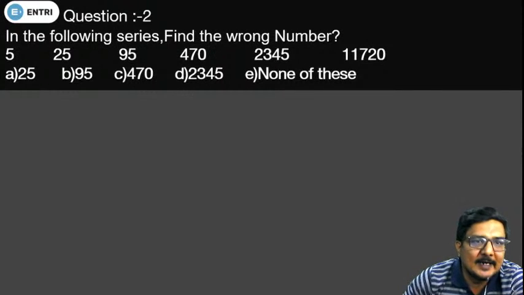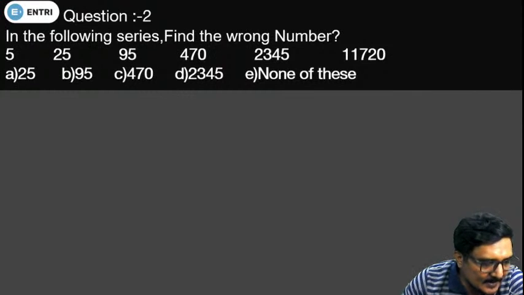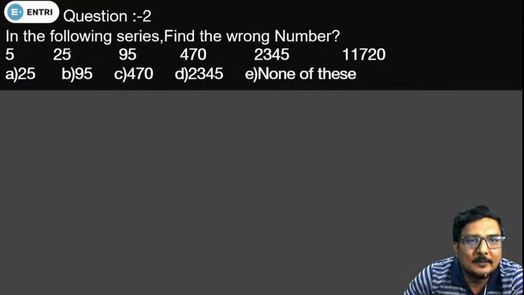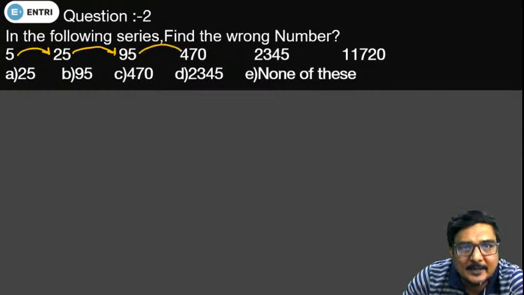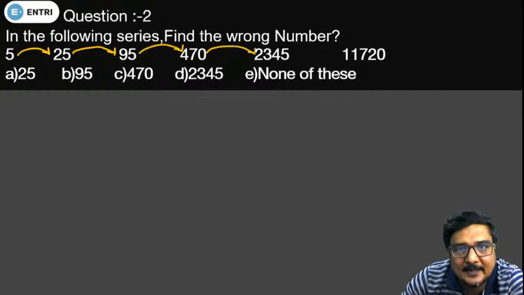The timer has ended and Rahul Mohan R is giving the option D. Okay Rahul, very good. Now coming to this question, what we see is that the increment is at a very high degree, so this series is definitely going in multiplication.